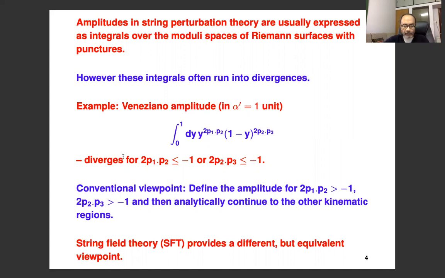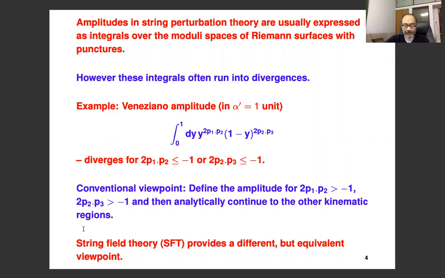And my notation here is mostly plus signature metric. So s is essentially -(p1+p2)^2. So this corresponds to large s and this corresponds to large t. Now the conventional viewpoint that one takes here is that we define the amplitudes in the range where it's well defined, namely 2p1.p2 larger than -1 and 2p2.p3 larger than -1. And then we analytically continue the result to other kinematic regions.